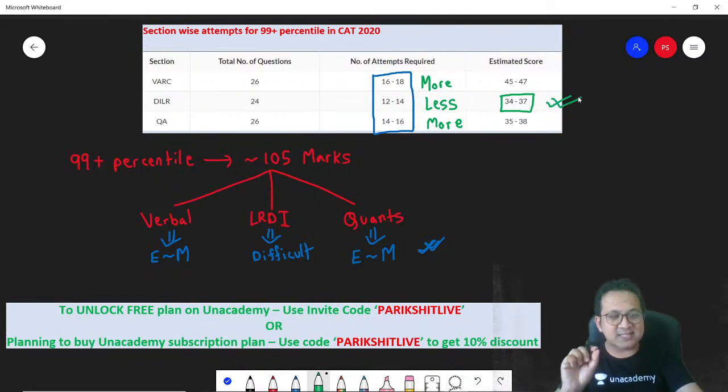So keep realistic attempts. I'm targeting 105, but not equally across sections: more in verbal and quants, and probably a bit less in DILR.